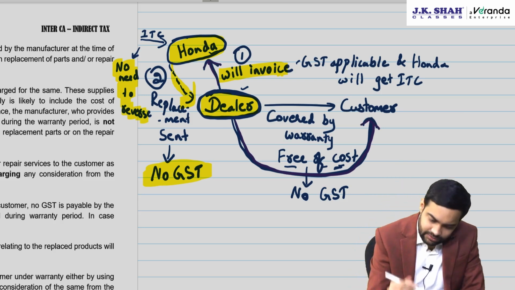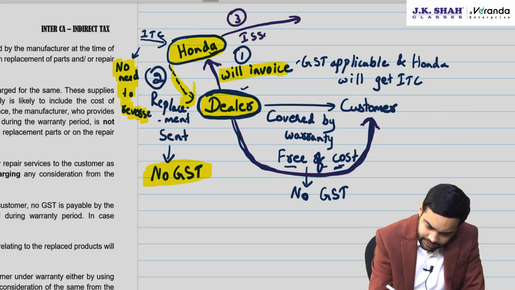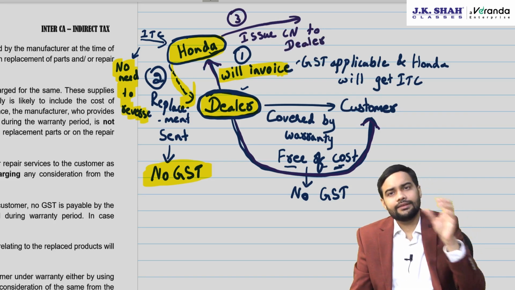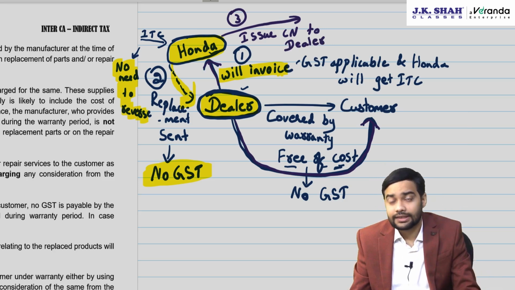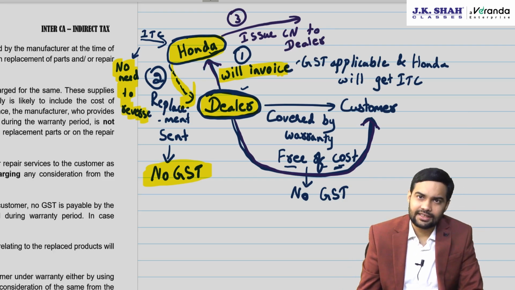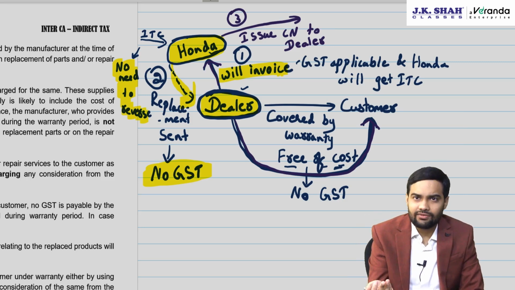There is a third possibility. Honda will issue a credit note. The third possibility is Honda issues a credit note to the dealer for that amount. Say suppose the amount is 10,000, Honda will issue a credit note for 10,000. Now when a credit note is issued, so that it can be adjusted against another invoice, the credit note can be with GST or without GST.